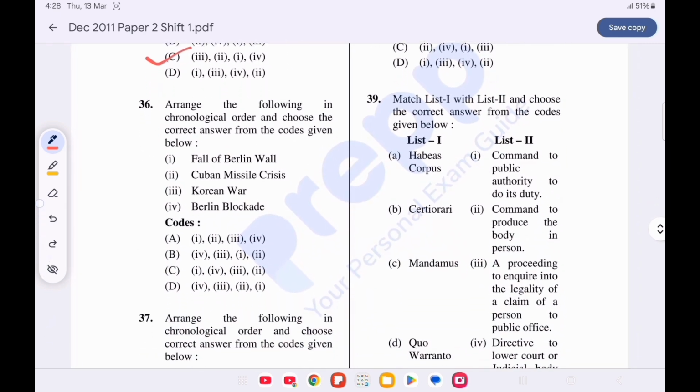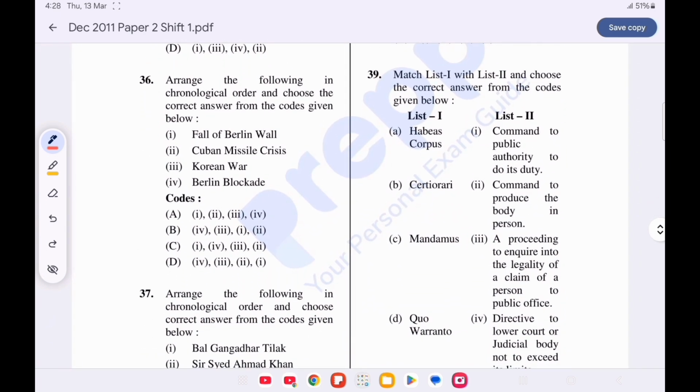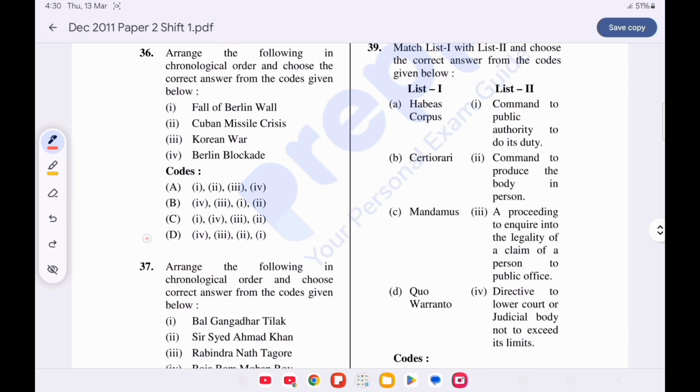Question number 36. Arrange the following in the chronological order and choose the correct answer from the code given below. Option D is correct. First is Berlin Blockade on 24 June 1948, then Korean War from 25 June 1950, then is Cuban Missile Crisis on 16 October 1962, and the last is Fall of Berlin Wall on 9 November 1989.